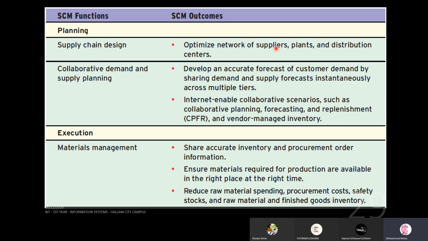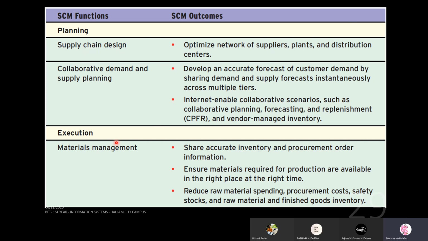You come up with a proper arrangement of suppliers, production plants and distribution centers. Then when you do collaborative demand and supply planning, you come up with an accurate forecast of customer demand by sharing demand and supply forecasts instantaneously across multiple people. You have internet-enabled collaborative scenarios which can do this.